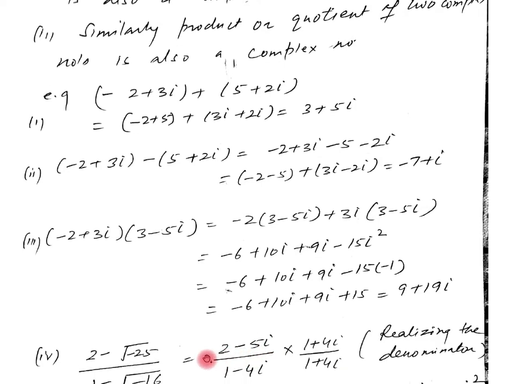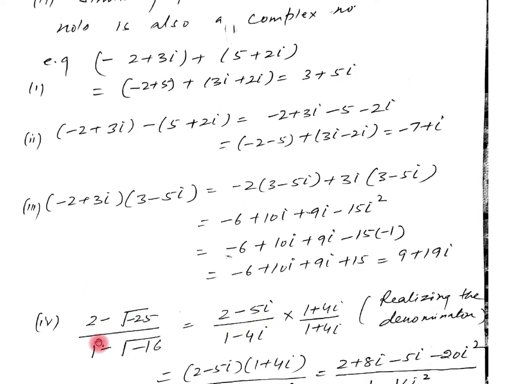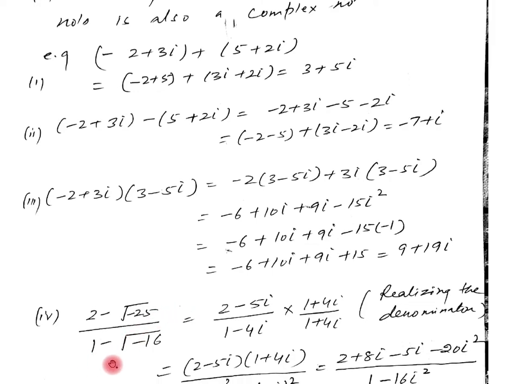Now when you have to divide two complex numbers, the first is 2 minus under root minus 25 and the other is 1 minus under root minus 16. So it can be written as 2 minus 5 iota and 1 minus 4 iota. And earlier I told you the denominator can never be imaginary. Whenever it is imaginary, we have to rationalize the denominator. If there is a minus sign, we take a plus sign; if there is a plus sign, we take the minus sign, as in the case of irrational numbers.